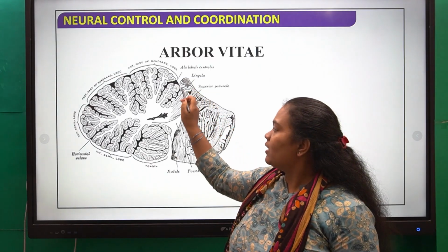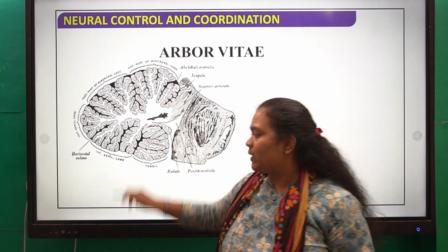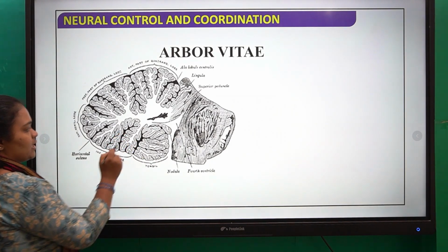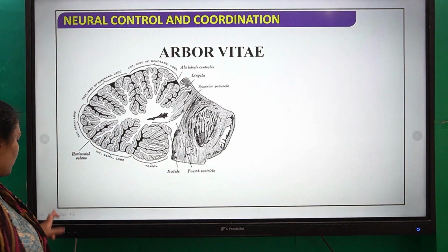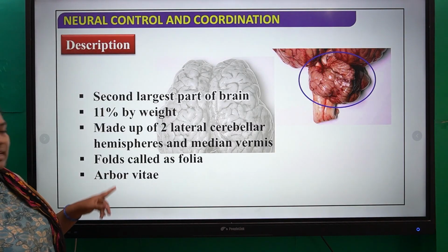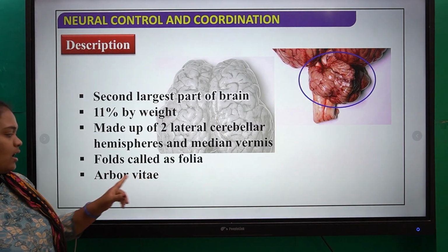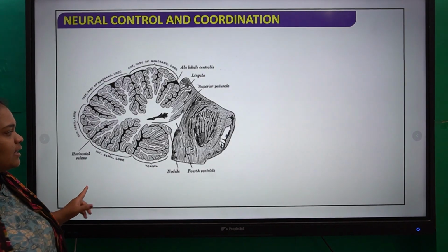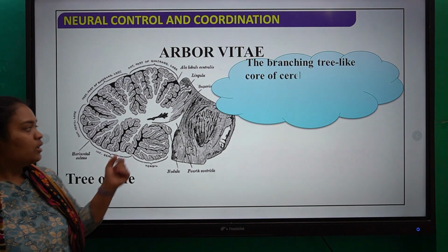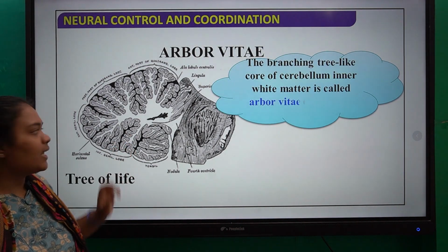You can see there are elevations and depressions present inside the cerebellum. These elevations are called folia, and arbor vitae is nothing but the tree of life.